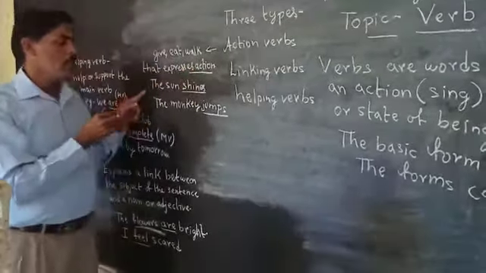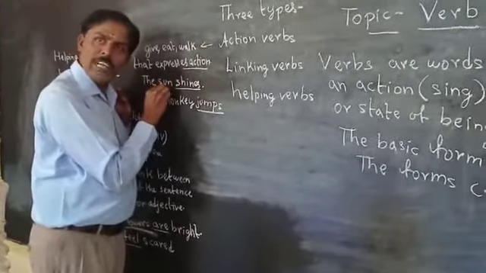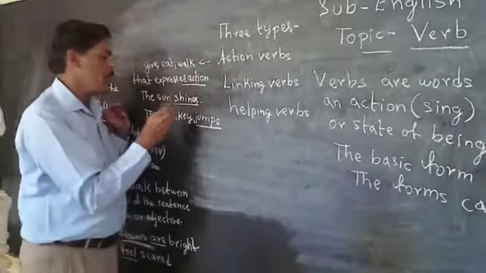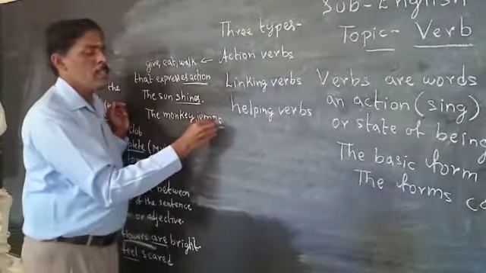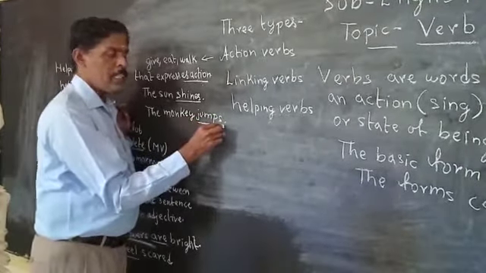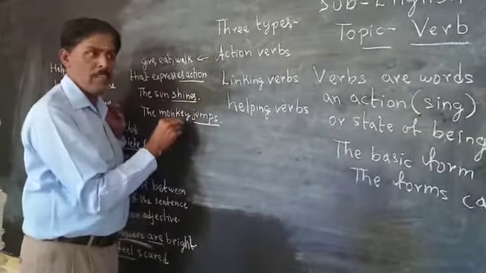For example, the sun shines. The sun shines. Shines is the action. What is the sun's action? It is shining. So shines is the action verb. The monkey jumps. Who is jumping? The monkey is jumping. Jumps is the action done by the noun, the monkey. So it is called an action verb.